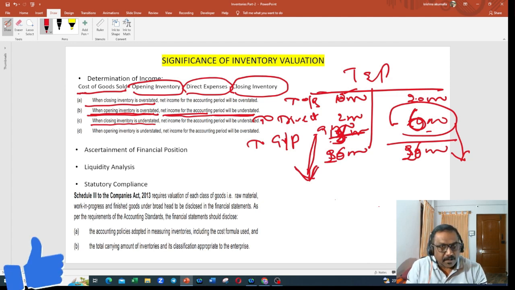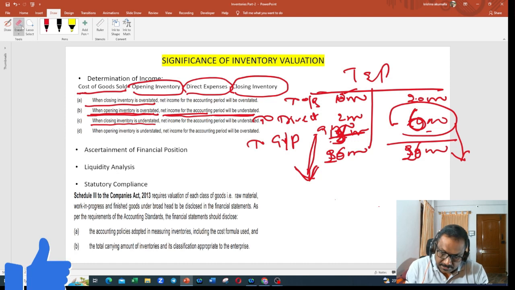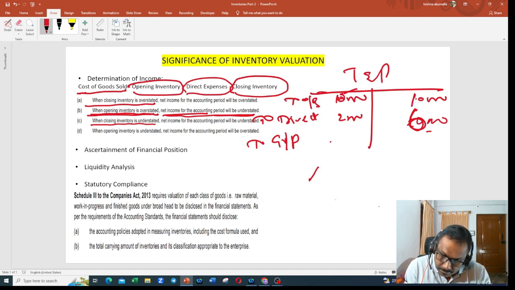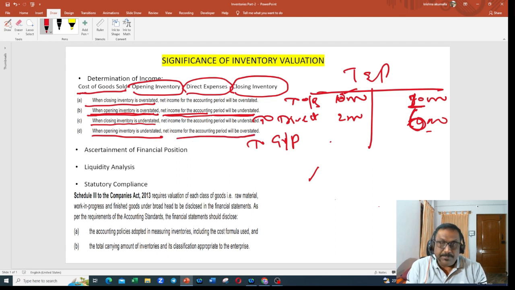Are you clear so far? Right. Next point. When opening inventory is understated, the income for the accounting period will be overstated.